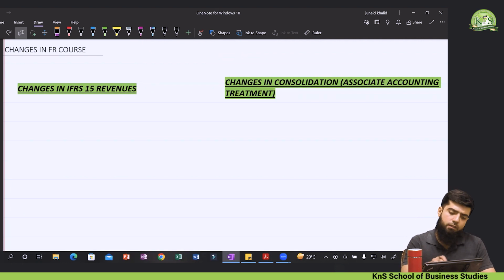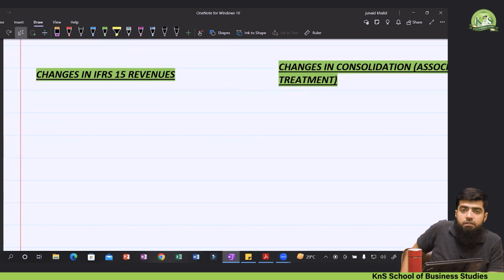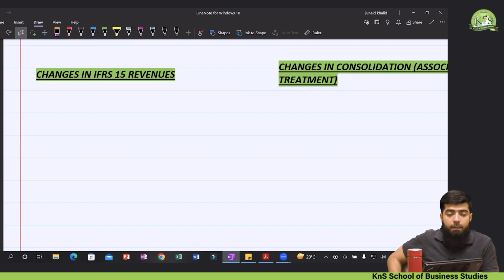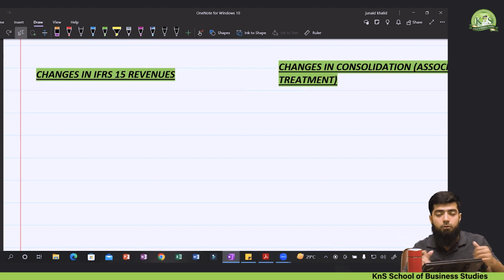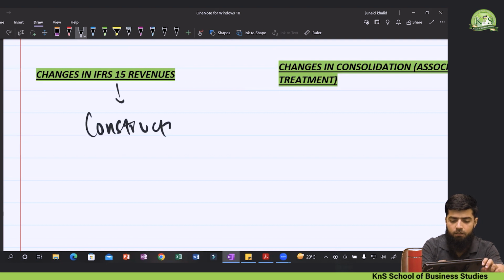If we just have an overview of that accounting standard, IFRS 15, there are many things which are discussed: the 5-step model, bill and hold arrangement, repurchase agreement, and the accounting for agencies, many things which are discussed in this IFRS 15. But the change that has been encountered specifically relates to the construction contract.